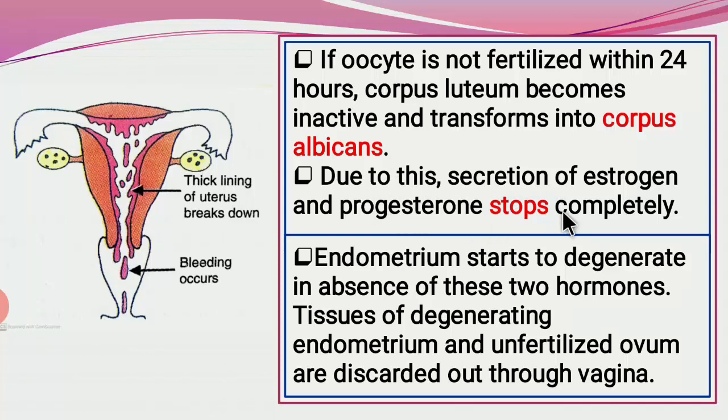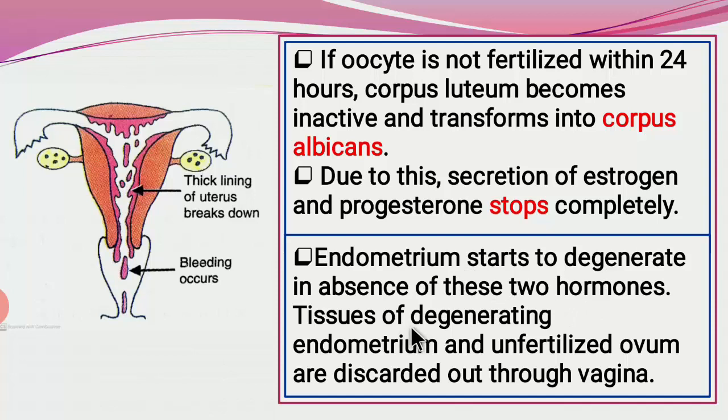As we discussed earlier, estrogen and progesterone are important in the formation of the inner layers of the endometrium. Because of the formation of this corpus albicans, the secretion of estrogen and progesterone stops completely, and the endometrium starts to degenerate in the absence of these two hormones.